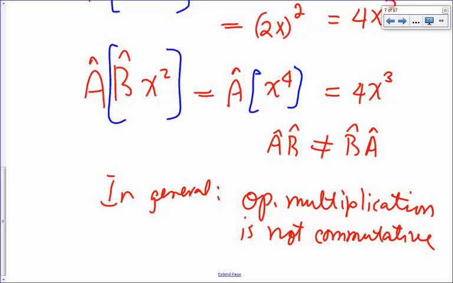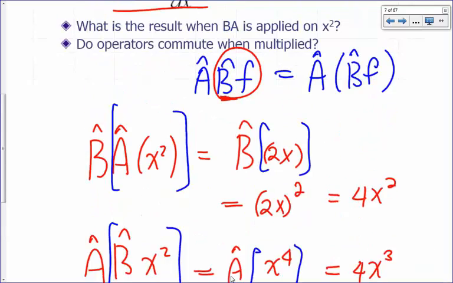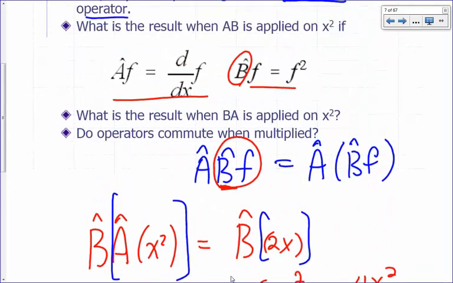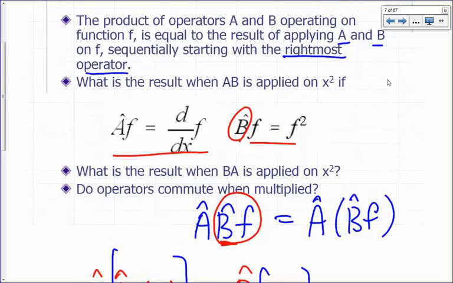But in general, when you multiply operators, they do not commute. It matters which order you do it in. That's why we're very precise when we define what it is. You start with the rightmost operator and go to the left, one at a time. Commuting is an exception, but it does happen. So operators do not commute in general.